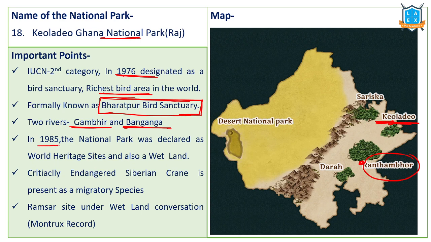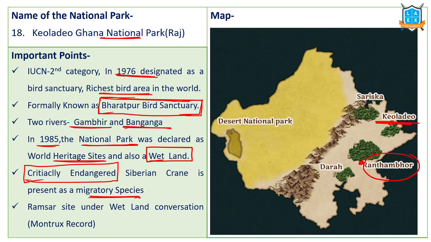Anyway, in 1985 it was declared as a national park and it is also declared as one of the World Heritage Sites. It is a Ramsar wetland site. Critically endangered Siberian crane species are the migratory species which visit this place annually. It's part of the Ramsar site Montreux record.